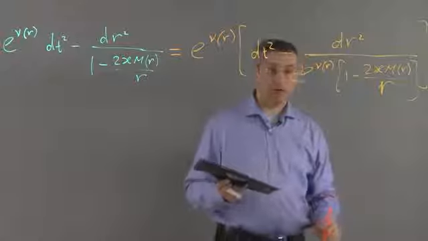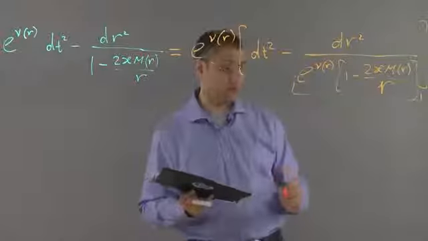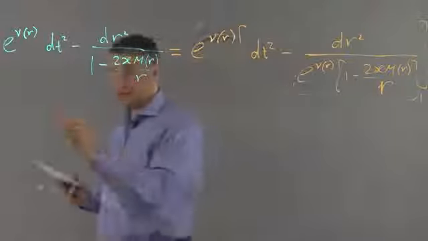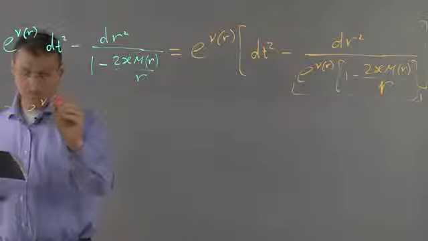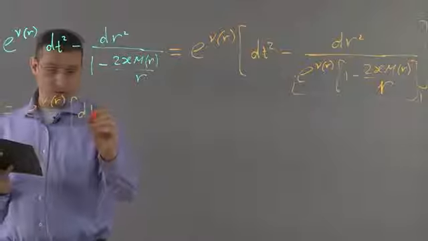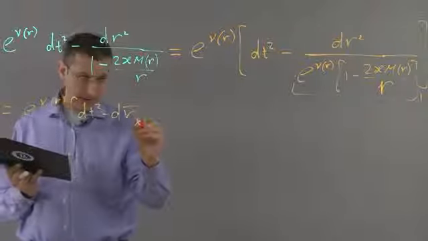And now recall that this is an everywhere regular quantity, the one which is standing in the denominator. So we represent this as follows: exponent of nu of r times dt squared minus dr bar star squared.